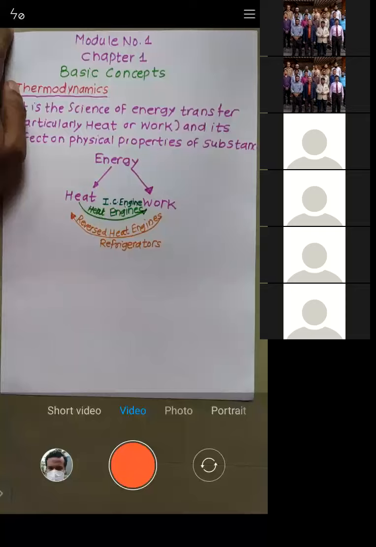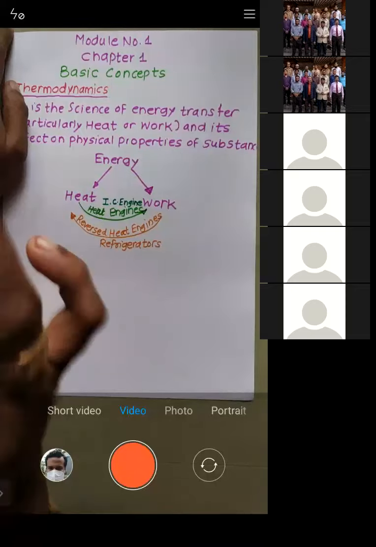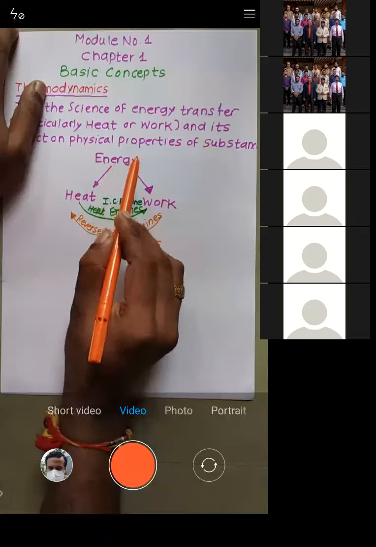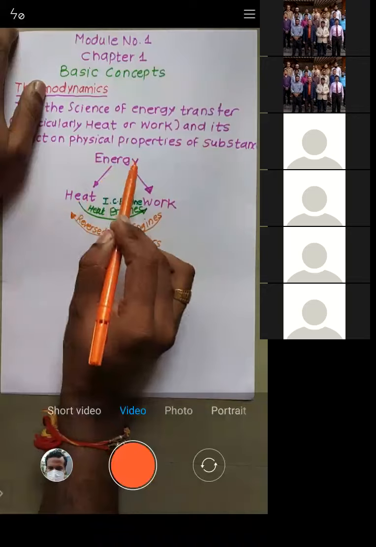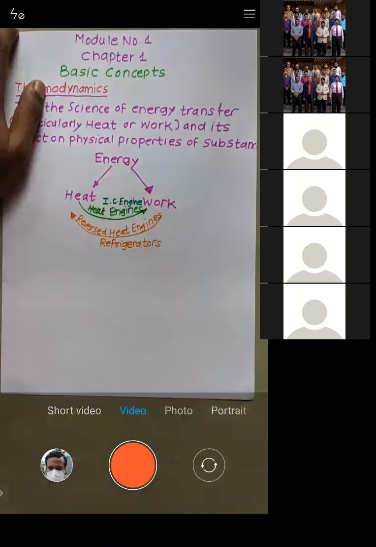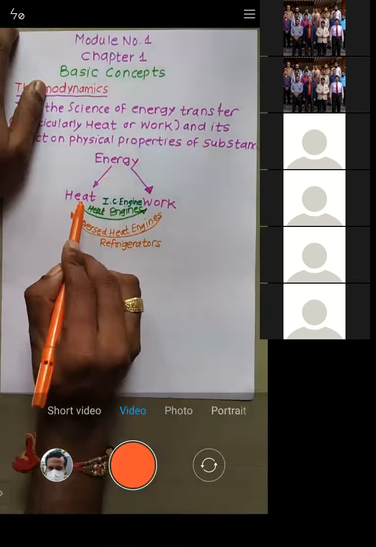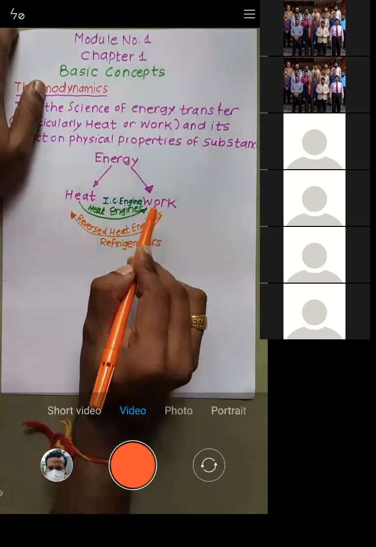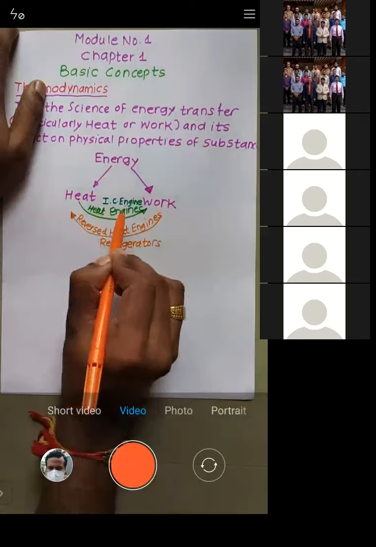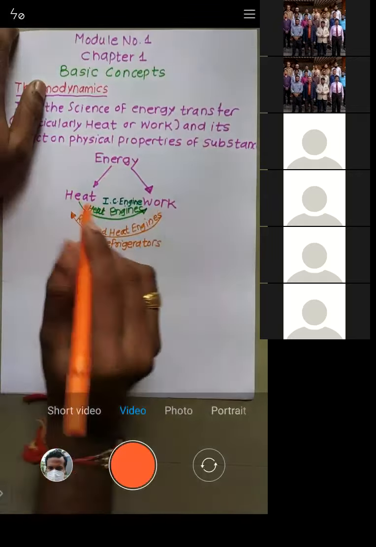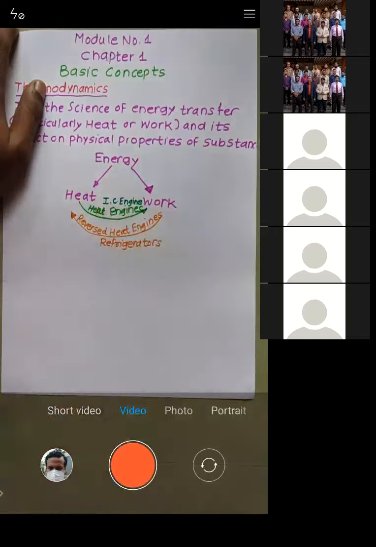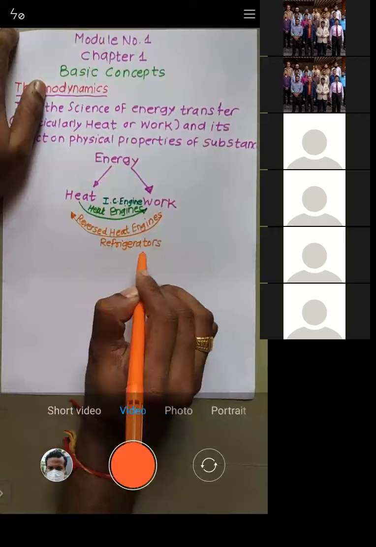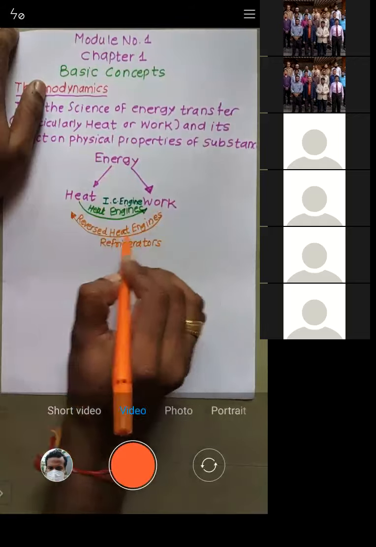Yes, sir. Now see, I try to give you a basic understanding. Energy can be of two types: one is heat and one is work. When we are supposed to convert heat into work, we require a heat engine, and that is basically known as an IC engine. But when we need to convert work into heat, we require a refrigerator, and this refrigerator is called a reverse heat engine.